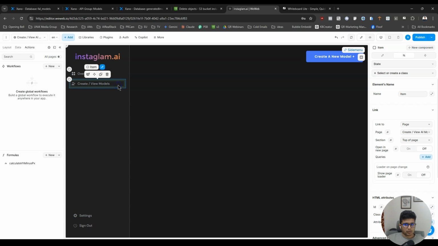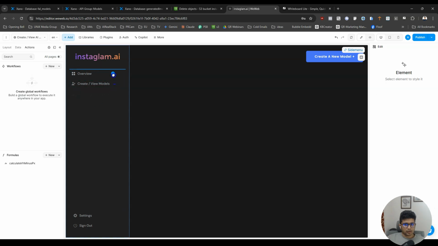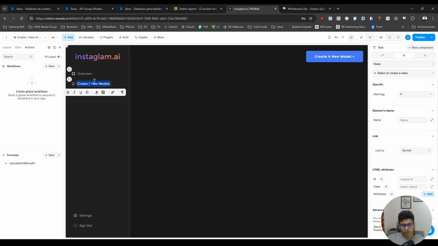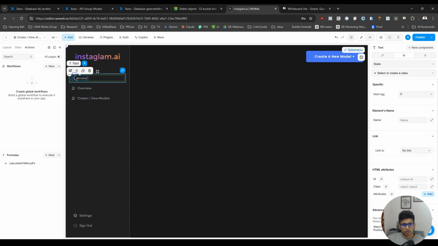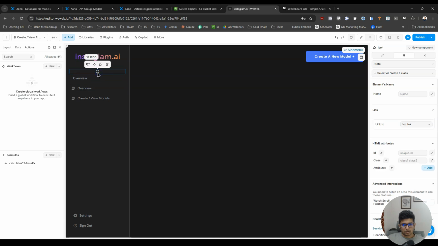Okay, now we can also do that for the dashboard overview. Okay, overview, and this copy here. I'm gonna copy or cut, and I'm gonna paste.